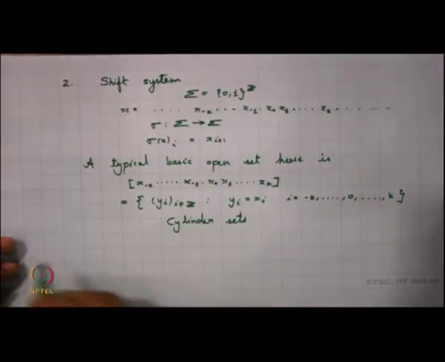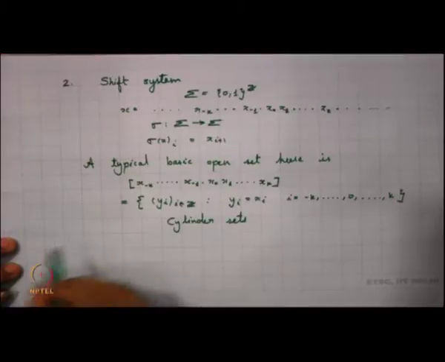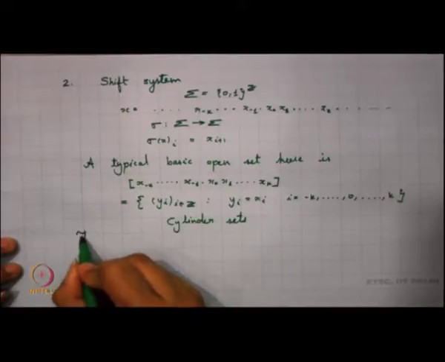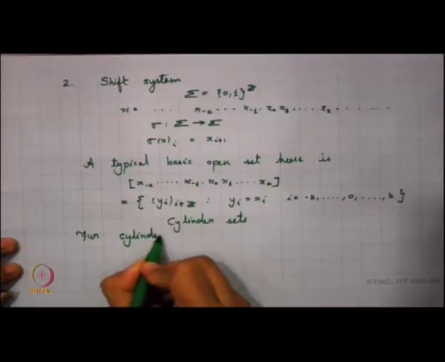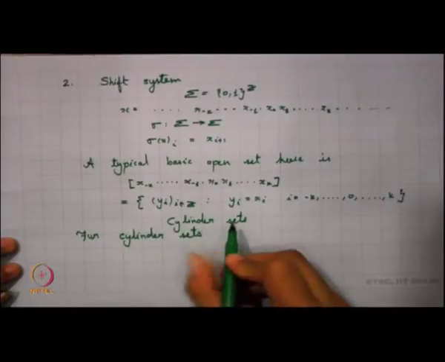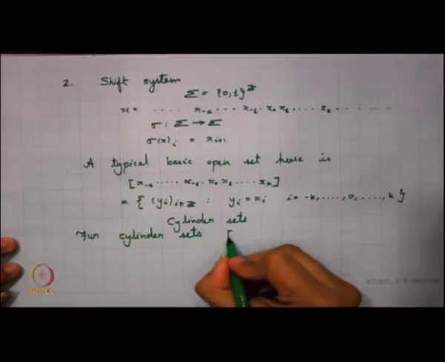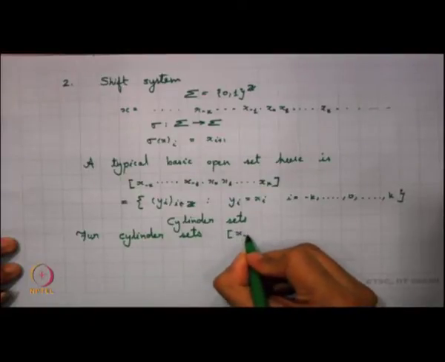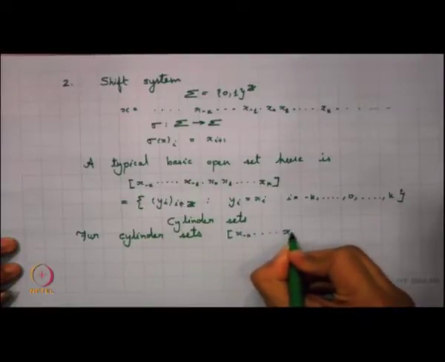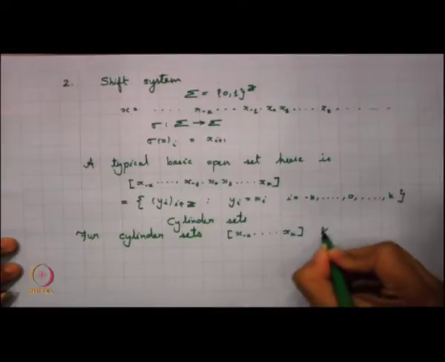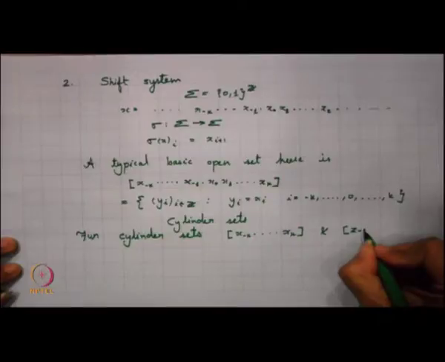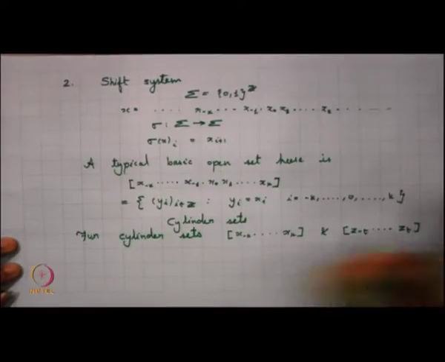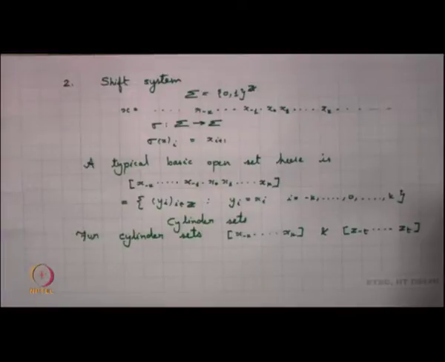So let me take two cylinder sets. I am naming the cylinder sets: x_{-k} up to x_k, and z_{-t} up to z_t.